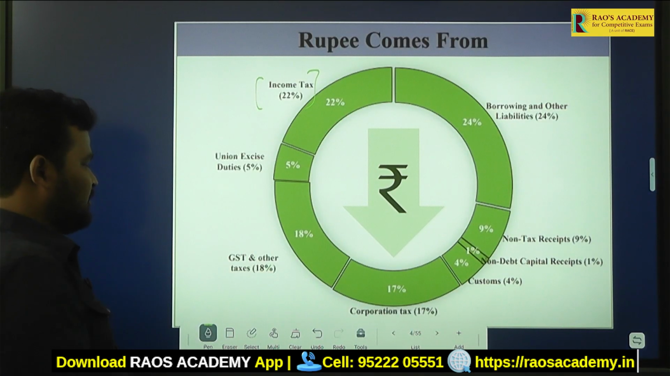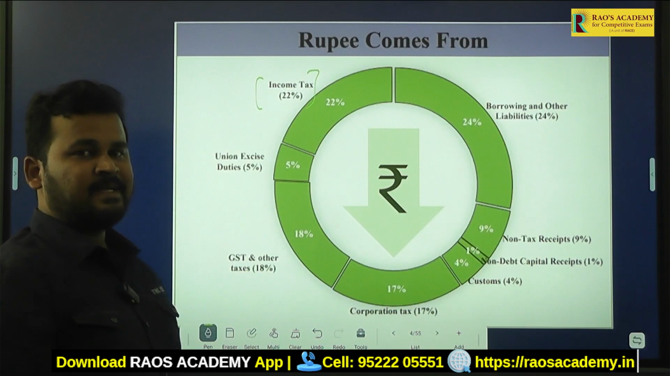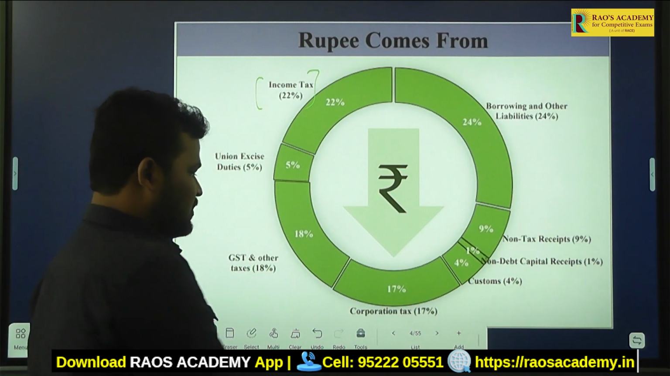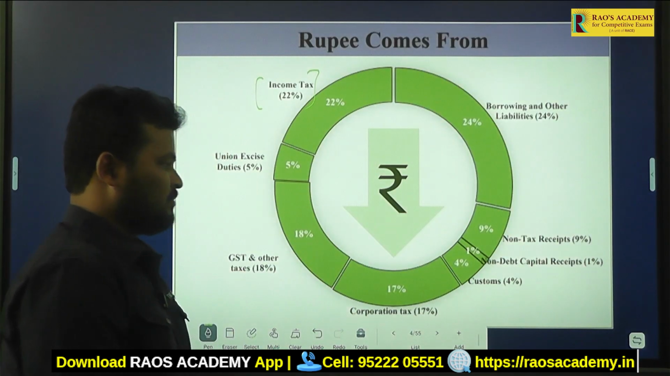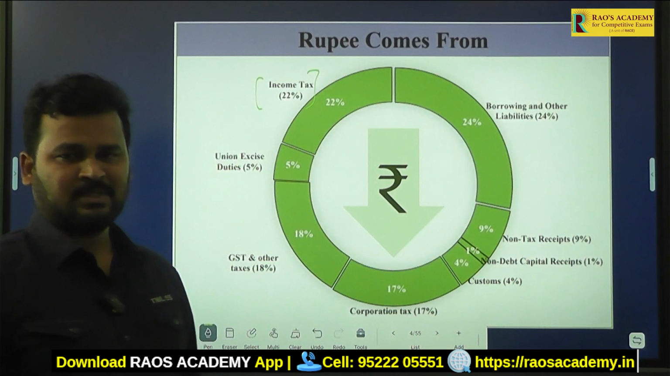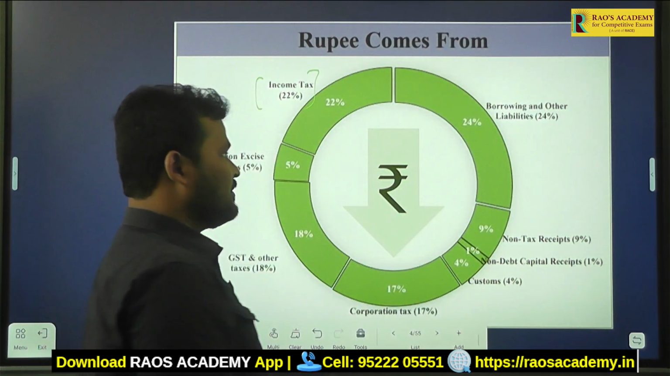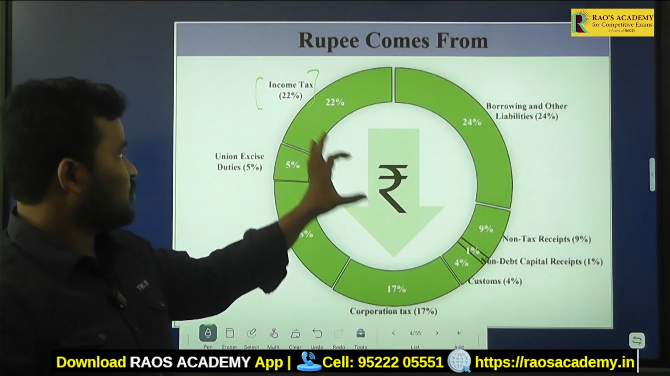And from GST and other taxes it will be 18%, and coming to corporation tax it is around 17%, customs 4%, non-debt capital receipts 1%, and non-tax receipts is going to be 9%. So that is where the rupee comes from.